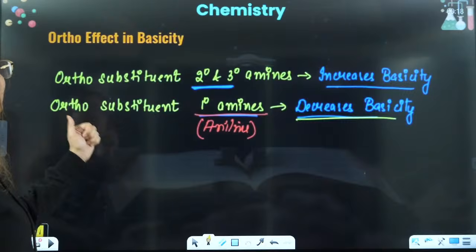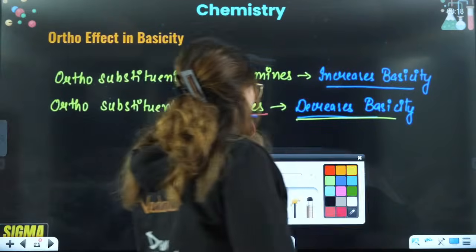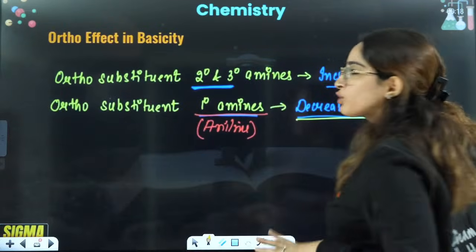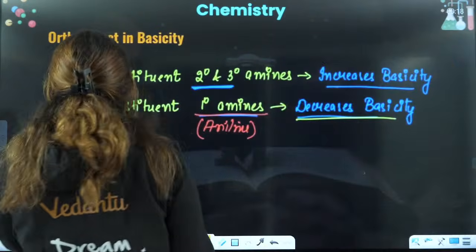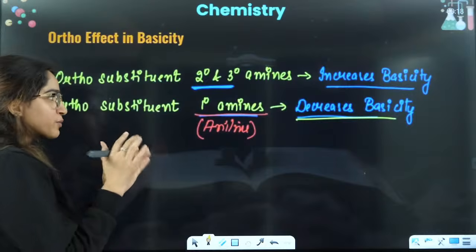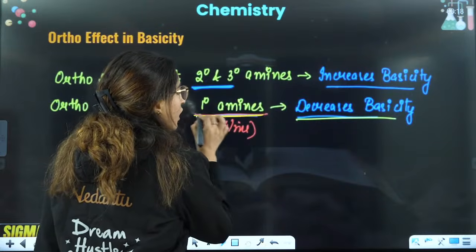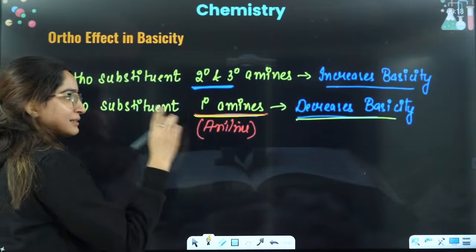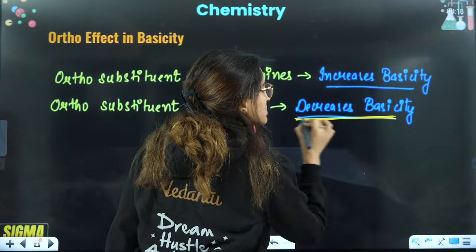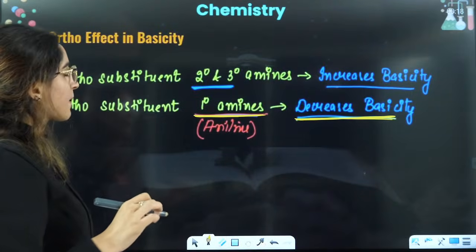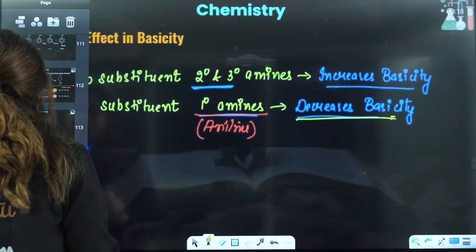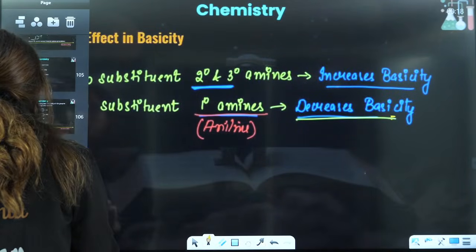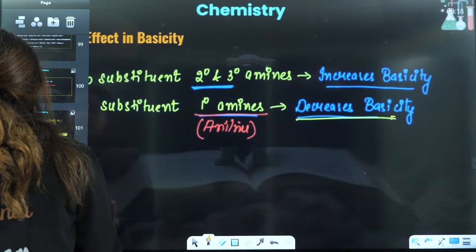Right, so when you see this, now let's talk about the ortho effect. In case of the ortho effect, in case of basicity, things are different. If you have ortho substituents on a 1 degree amine, then it decreases the basicity, right? Wait a minute. Have I written that it decreases the acidic strength in the ortho effect of acidity?